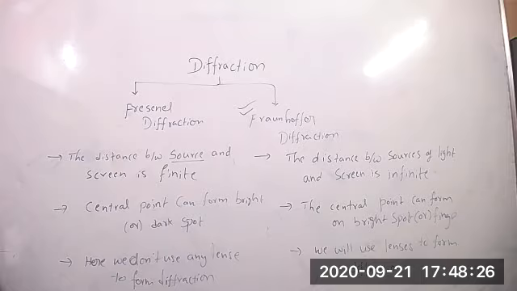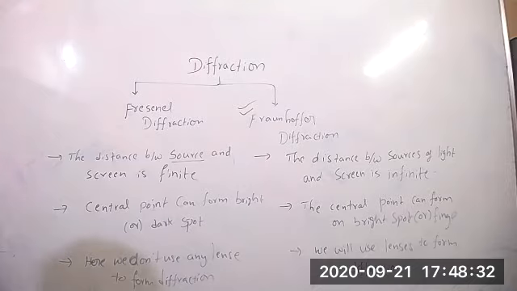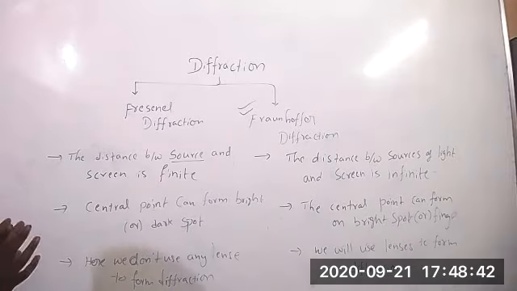How many types of diffractions are there? What is diffraction? Diffraction is nothing but the bending of light at the corners. You should remember the wavelength of the light and the obstacle size. If both are nearly equal to each other, then diffraction takes place.